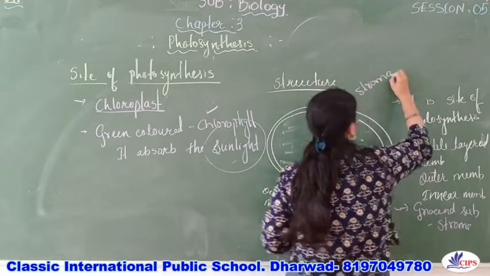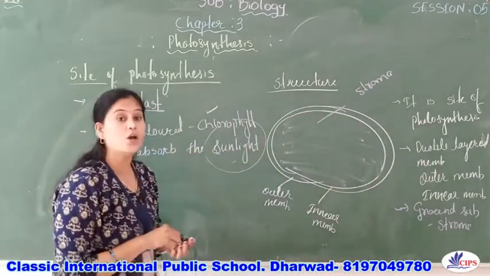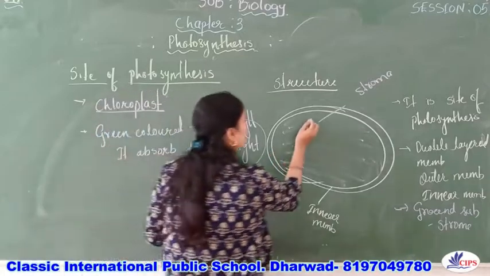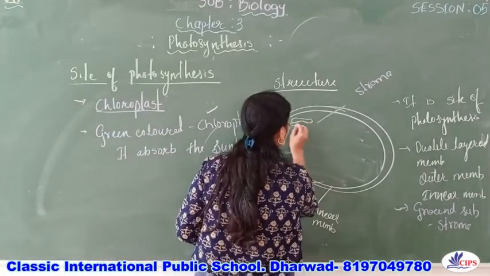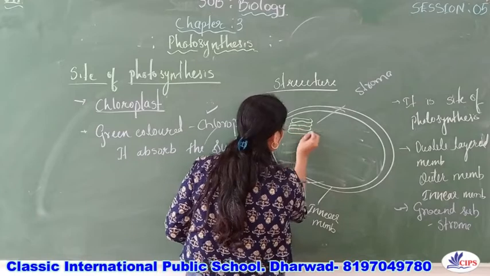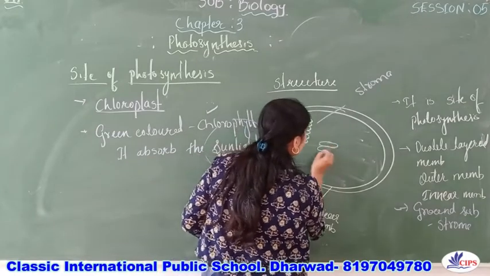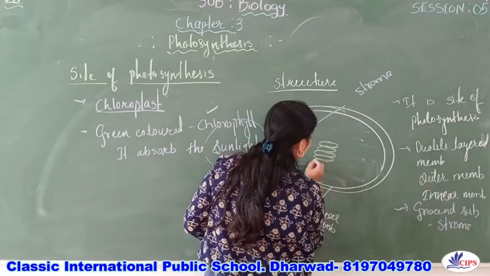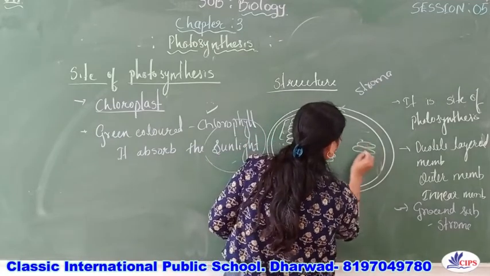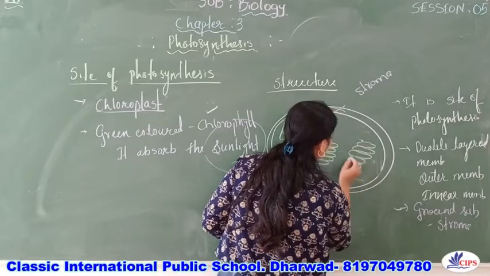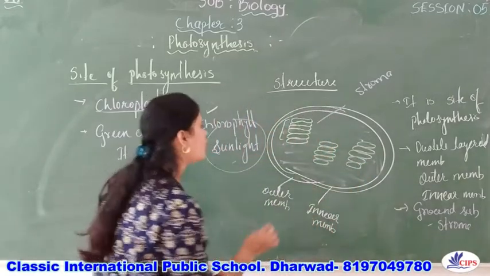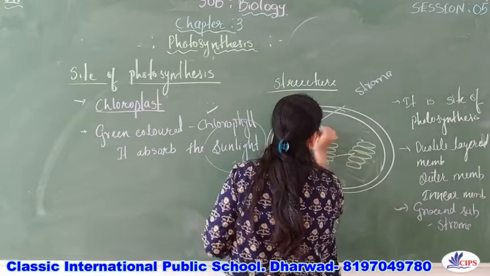And in the stroma, we will find some flattened tube-like structures, flattened sac-like structures which are placed one above the other, right? And these structures are called grana. They are called what? Grana, like this.